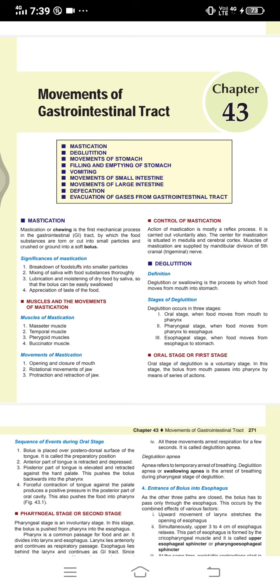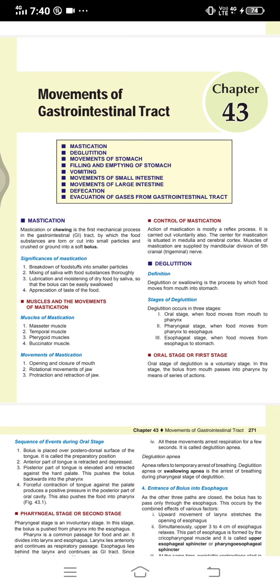Deglutition. Deglutition or swallowing is the process by which food moves from mouth into the stomach. Stages of deglutition. Deglutition occurs in 3 stages. Oral stage, when the food comes from mouth into the pharynx. Pharyngeal stage, when the food moves from pharynx to the esophagus. Esophageal stage, when the food moves from esophagus to the stomach.